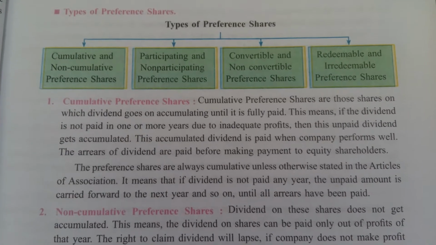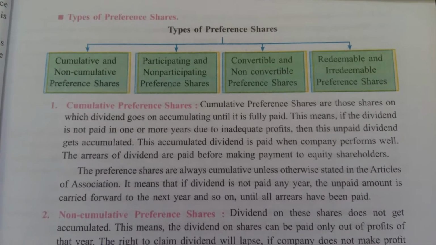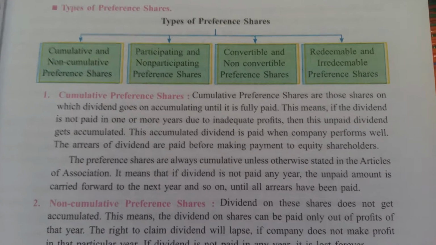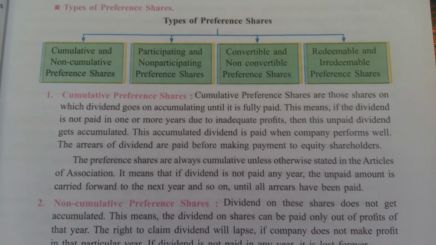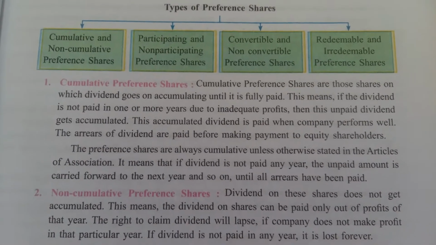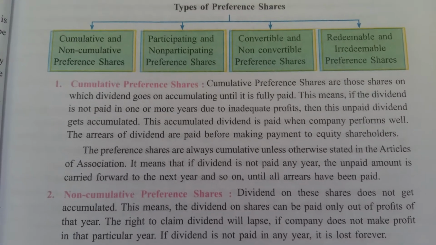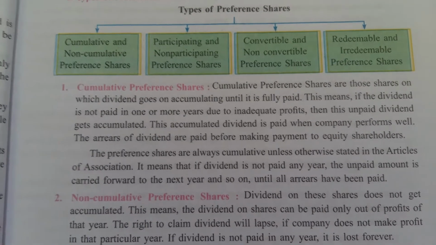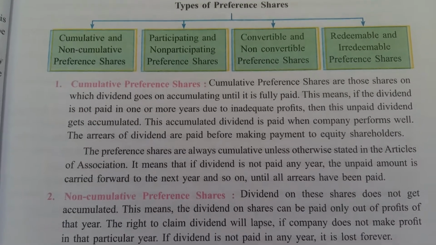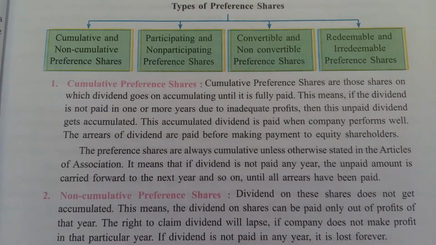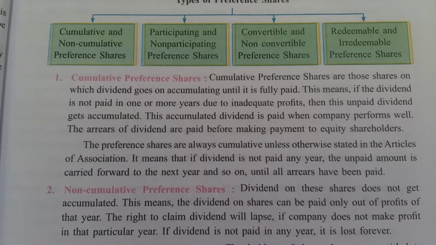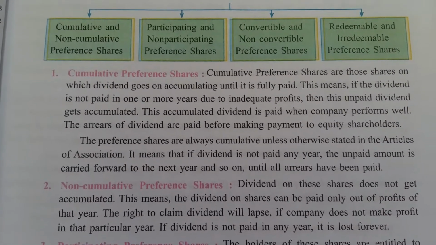See the chart given in our textbook, it shows a total of 8 types of preference shares. If you read the names of the types, you will understand the names are related to each other. See the first: cumulative and non-cumulative, participating, non-participating, convertible, non-convertible, redeemable, irredeemable, right? So total 8 types of preference shares are there. Now one by one we will understand the meaning of all these preference shares.